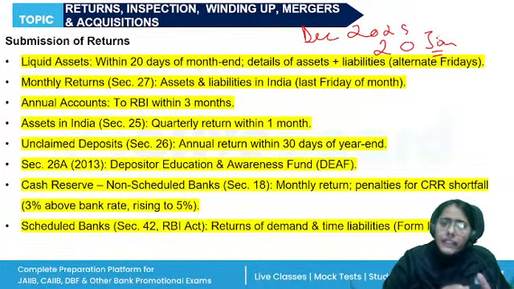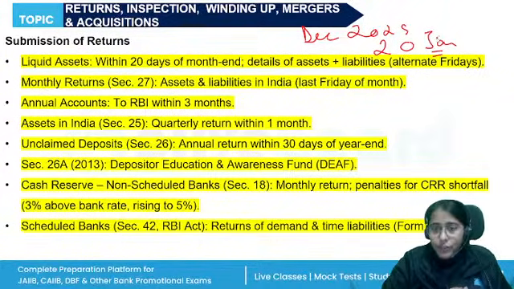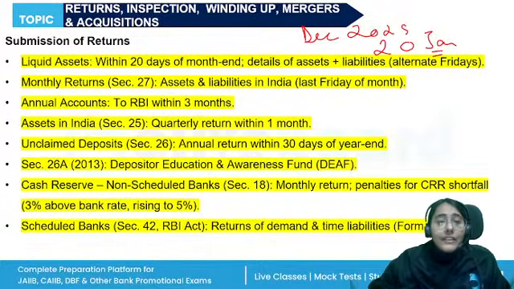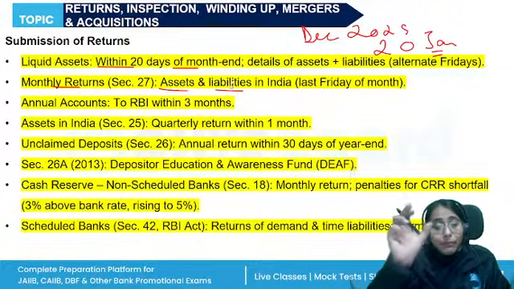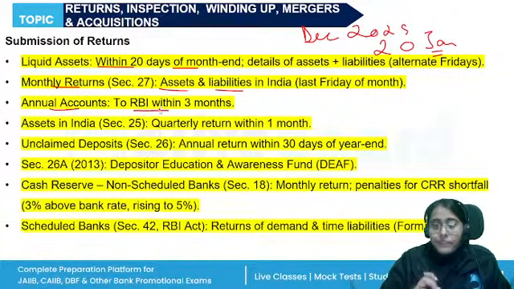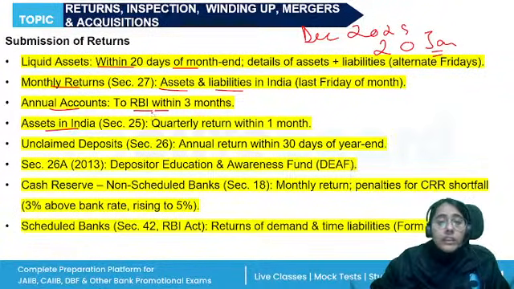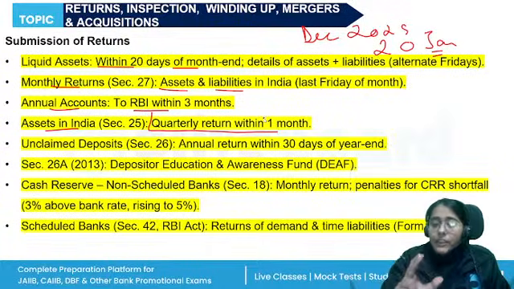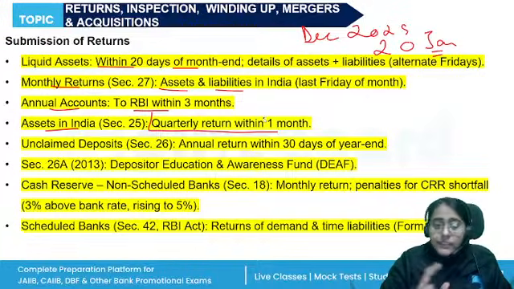RBI can also direct the banking company to submit the statement or information regarding the investment of the banking company. The accounts and balance sheet also have to be submitted to RBI within 3 months. So everything I've written, right? Liquid assets within 20 days of the month end, monthly return, assets and liabilities before the end of the month. Annual accounts have to be submitted within 3 months of the end of the period to which it relates. Returns of the assets in India, quarterly return within 1 month of the end of the quarter. Returns on the assets in India have to be submitted.